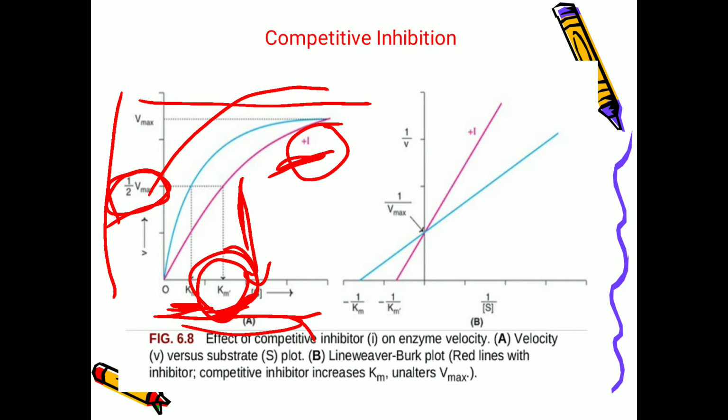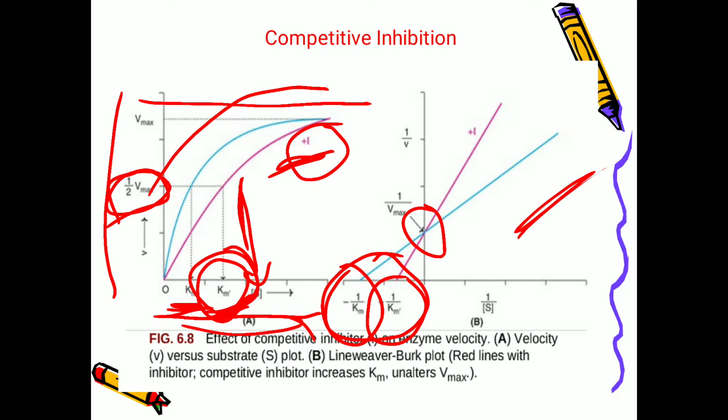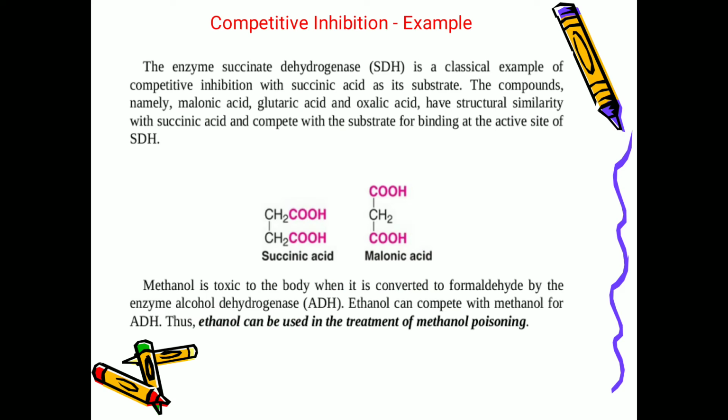And if you draw the Lineweaver-Burk plot, this is the unchanged half Vmax, and when it comes to the negative side, this is in the presence of inhibitor and this is in the absence of inhibitor. It means the Km value is increasing and the Vmax is unchanged in competitive inhibition. An example of competitive inhibition is the enzyme succinate dehydrogenase.